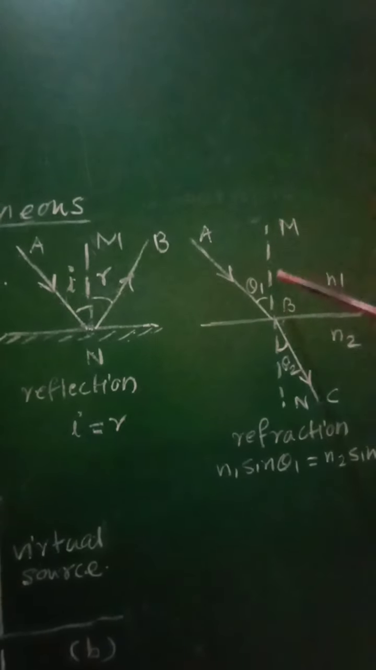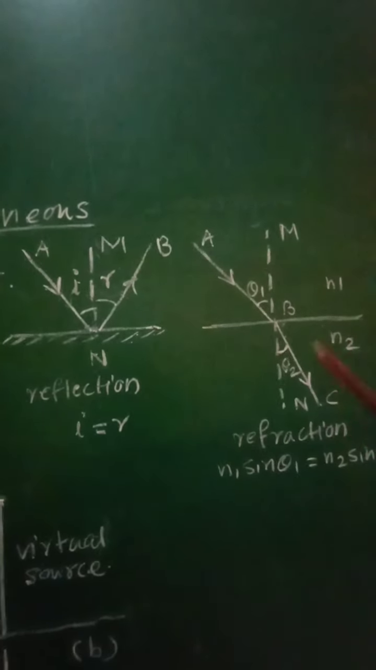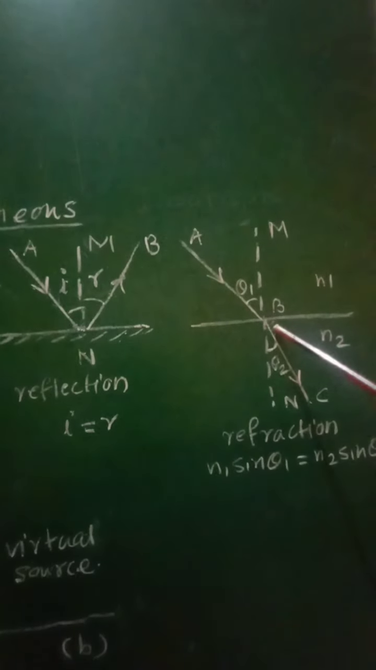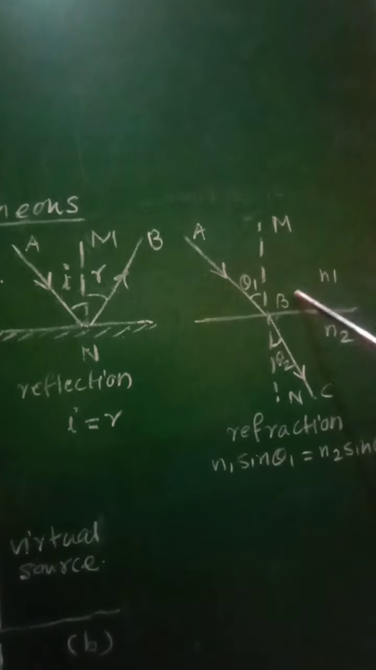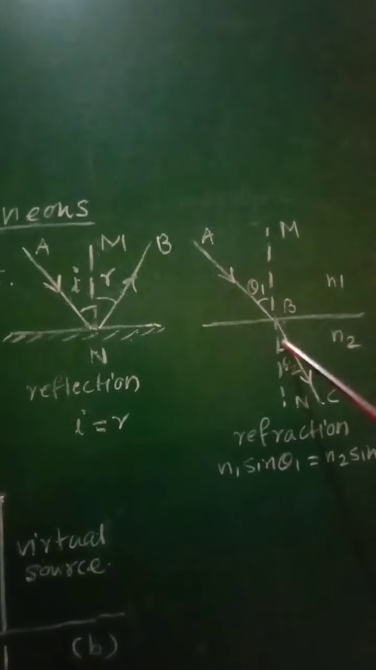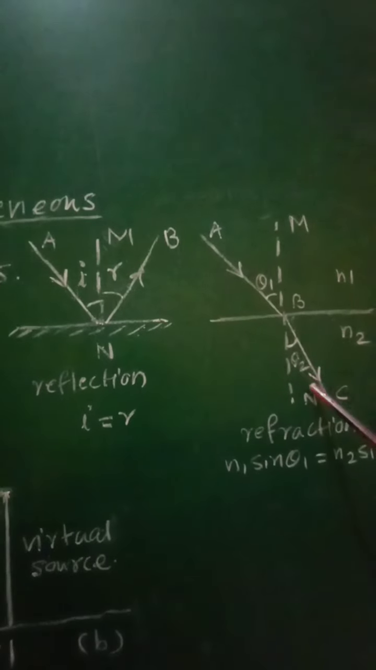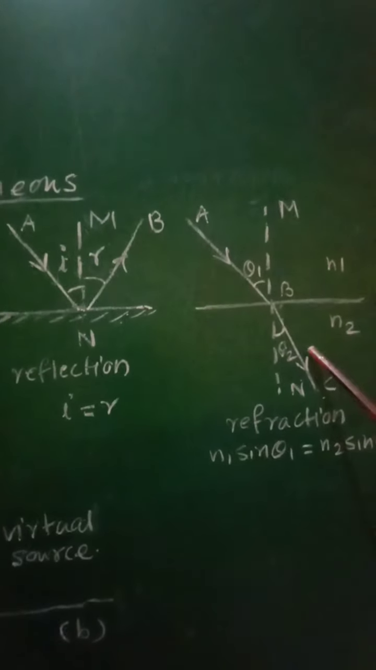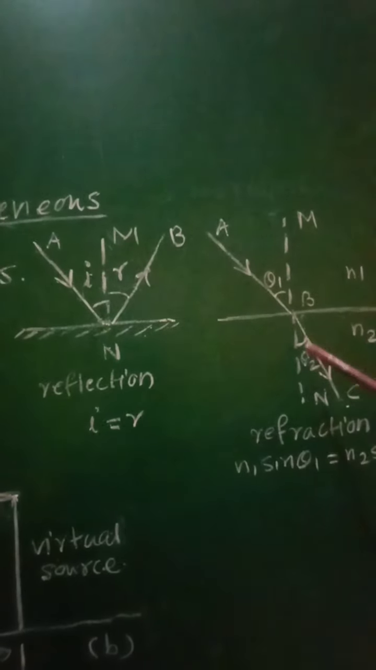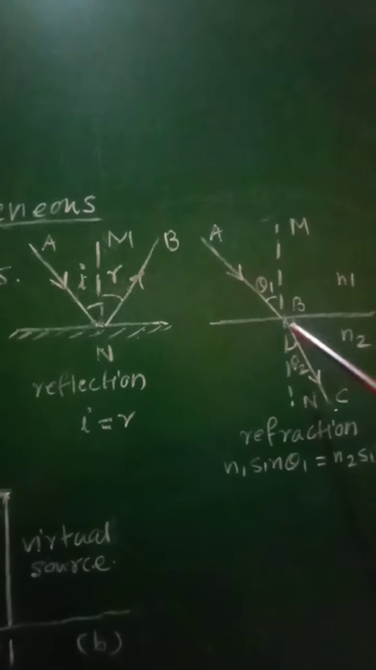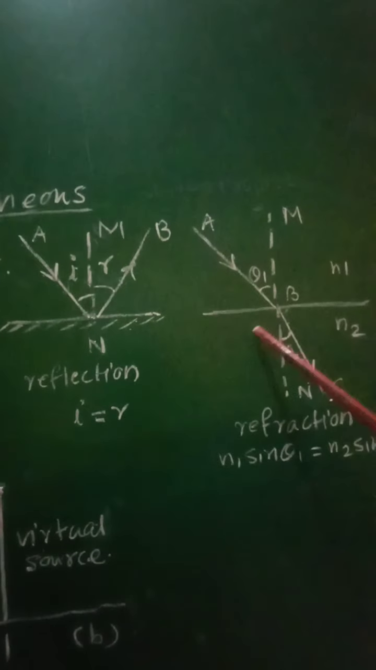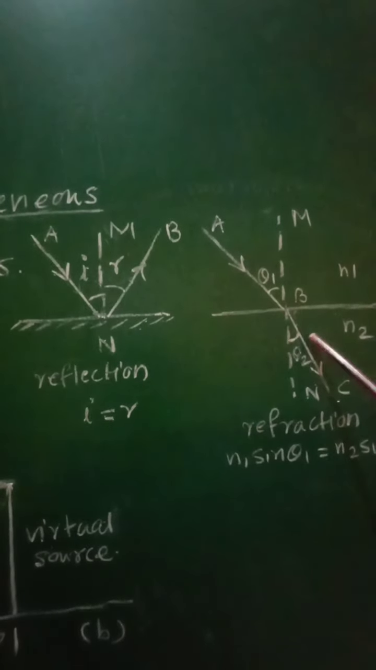Then MN is the normal drawn to that boundary. This AB ray is the incident ray. It is traveling through the first medium. After refraction, it will enter into the second medium, and therefore there will be a change in the path of that ray of light depending upon the nature of the second medium, and hence in this case also the incident ray, refracted ray and normal will lie in the same plane. Similarly, incident ray and refracted ray will lie on either side of the normal.